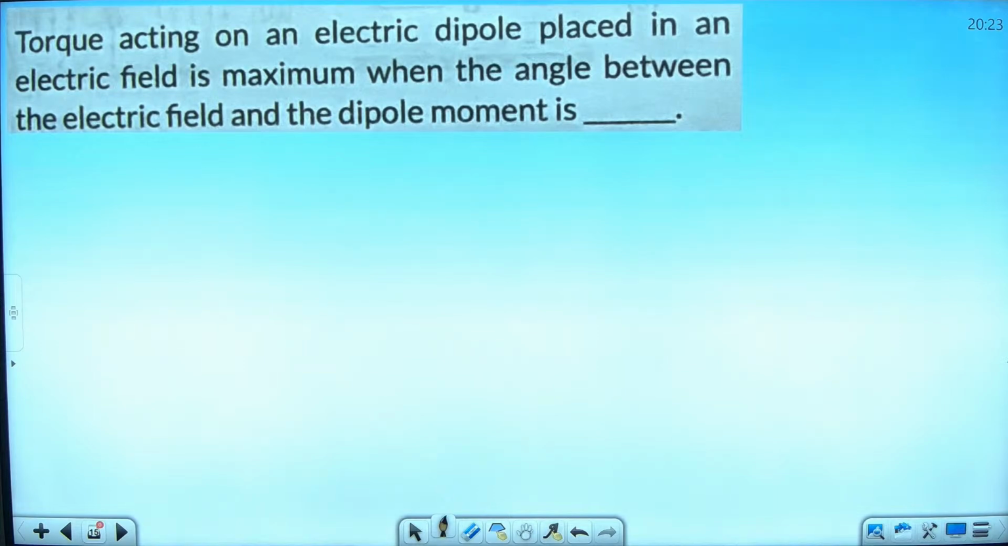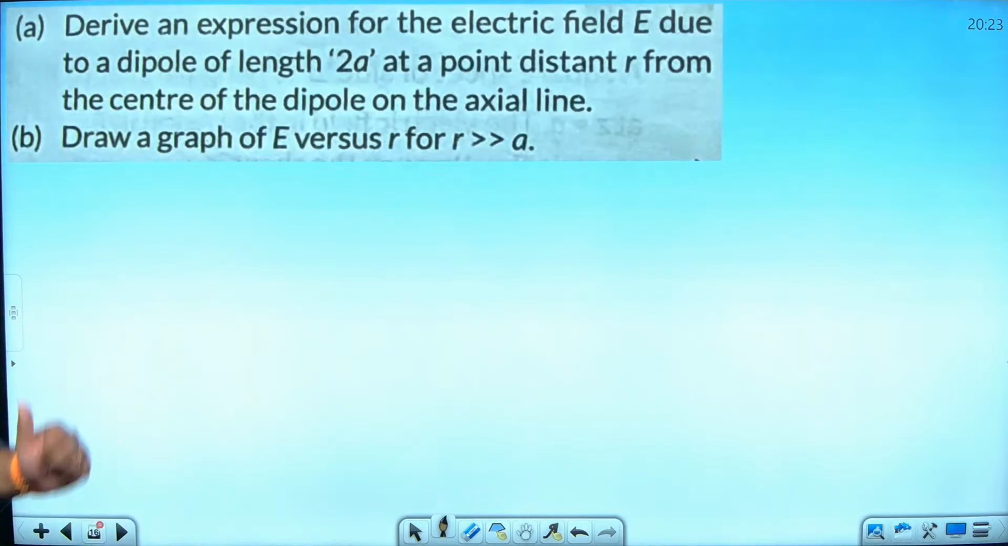Obviously 90 degree. Just now I told you before. Maximum torque acts when theta is 90 degree. Simple, very simple question. Next question you see.